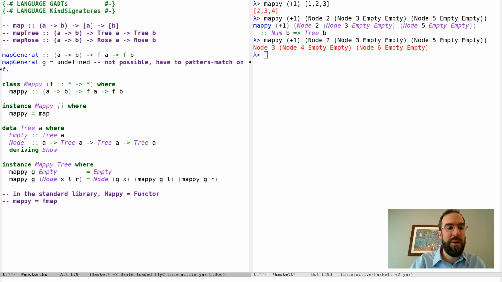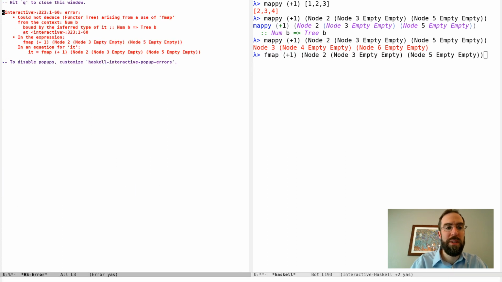Also, it turns out that GHC can automatically write this code for us. Let me just show you before I put that. So we have our mappy that we made ourselves. But if I try to do fmap +1 on that tree, it says no, tree is not an instance of Functor.